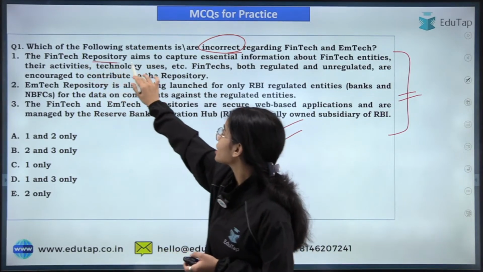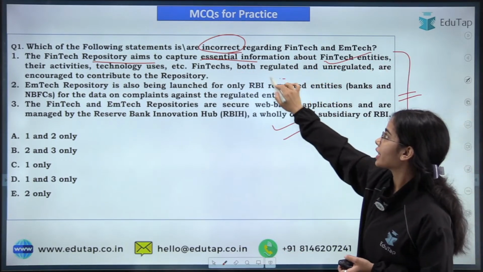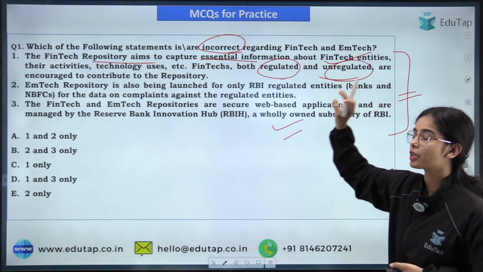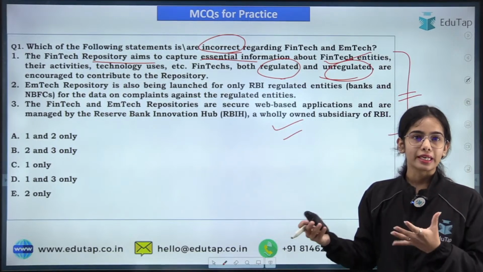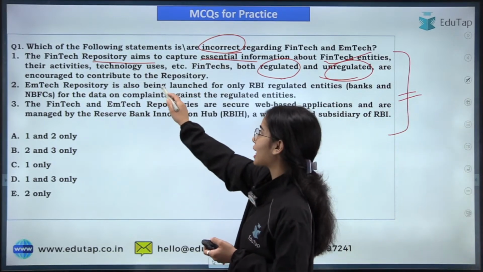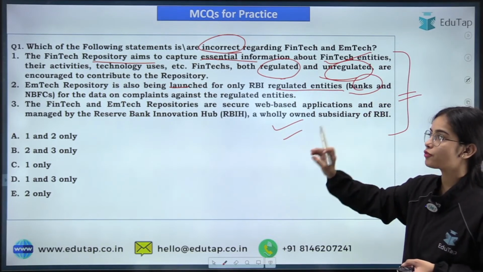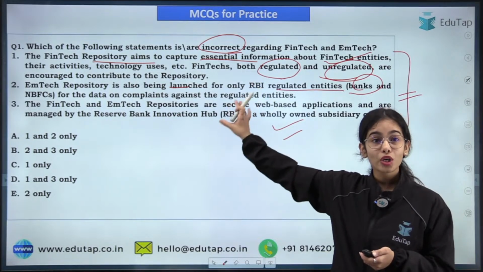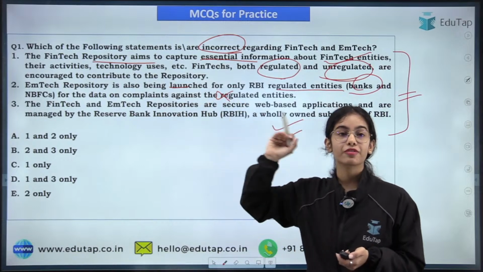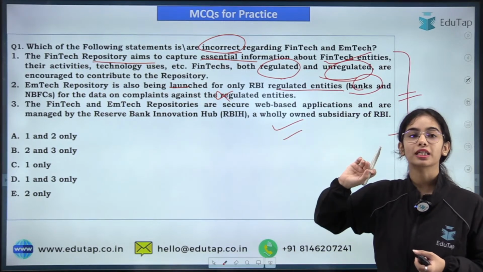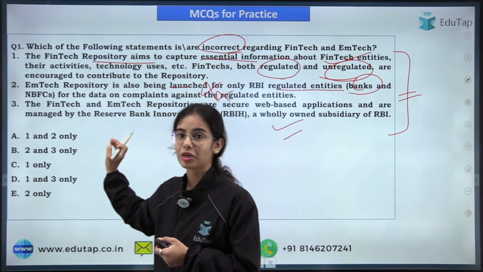So first of all, the fintech repository aims to capture the essential information about fintech entities, whether they are regulated or unregulated. The fintech repository is asking for data points from all the fintechs. Then there is the EmTech repository that is specially launched for the RBI regulated entities, that is the banks and the NBFCs, for the technology that they are using. The EmTech repository is specifically for the technology that is being used by the regulated entities. Okay, so the second statement is wrong.